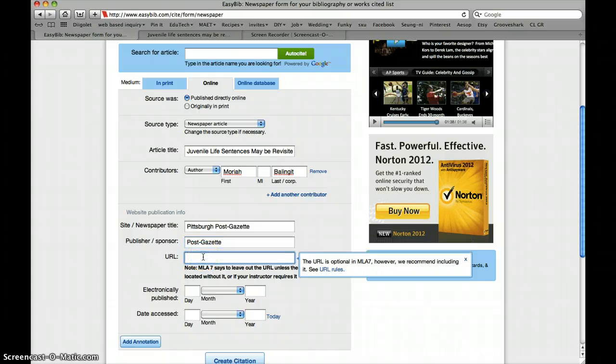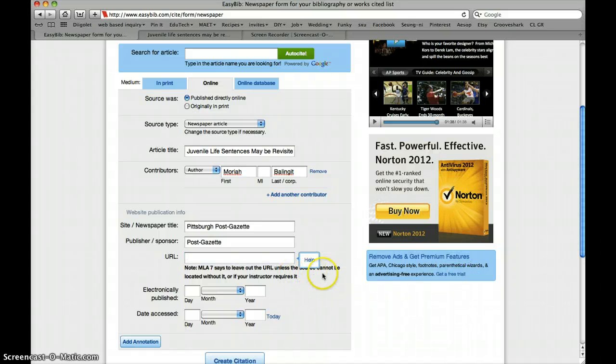The next one, URL. The URL is asking for a link. Is the link necessary? Let's look over here. The URL is optional in MLA 7, which is the format that we're currently in. However, we recommend including it. See URL rules. Okay, look on the bottom here, this note. MLA 7 says to leave out the URL unless the source cannot be located without it, or if your instructor requires it. Here's what I'm going to require.